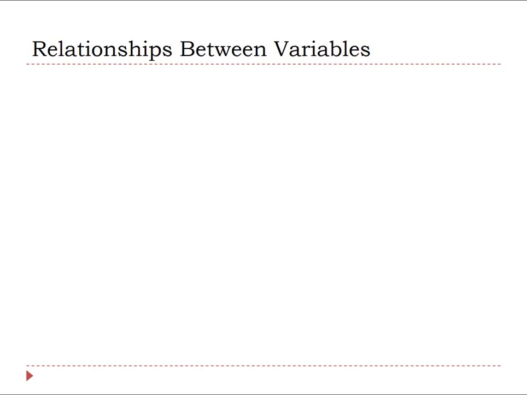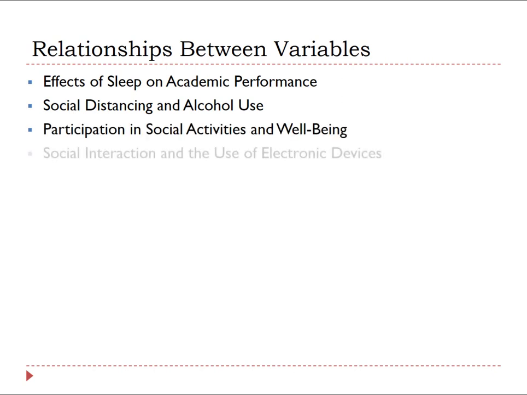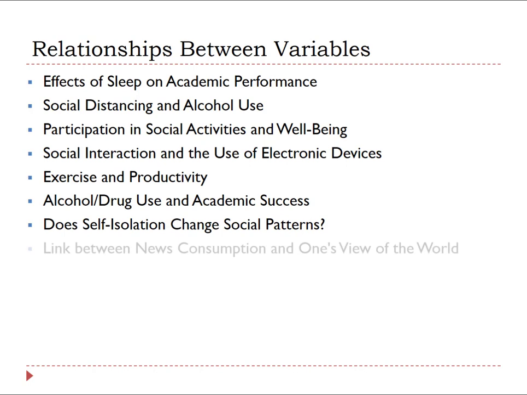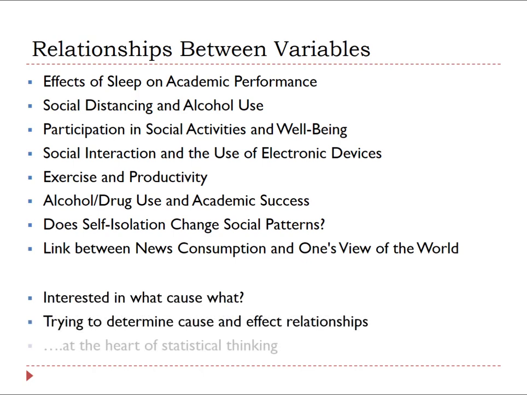At the heart of statistical thinking is the need to understand variation. What we are even more interested in is the relationship between variables: how, say, two or more variables vary together. Here is a list of research topics my students have shown interest in the past: the effects of sleep on academic performance, exercise and productivity, alcohol, drug use, and academic success, to name a few examples. We are all interested in what causes what. As we learn, trying to determine cause and effect relationships is at the heart of statistical thinking.